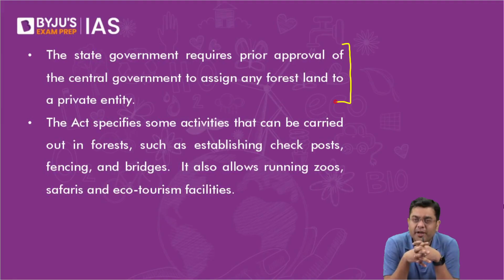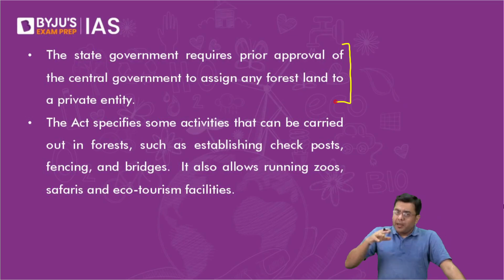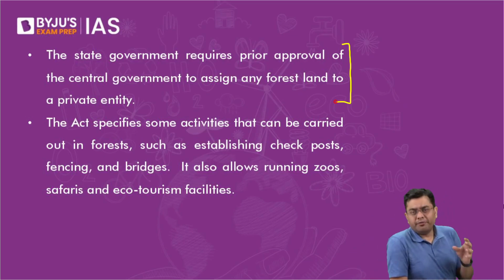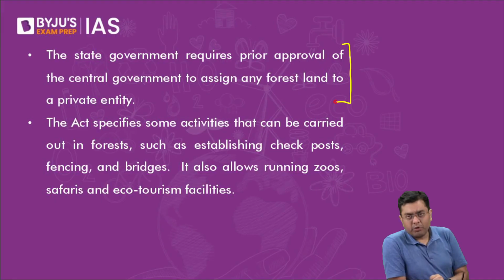But the argument of the central government has been that, look, from 1980 onwards, you have diverted a lot of forest land to private entities without any regulation. There have been malafide intentions and economic gains created in many of the states. For example, northeastern states have experienced massive deforestation because of that illegal transfer of forest land. That is where the central government is saying that now you take approval from us. But then the state governments are also a bit correct in that you cannot centralize this power to yourself. You need to give this power to us also.